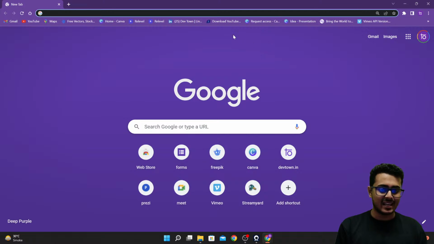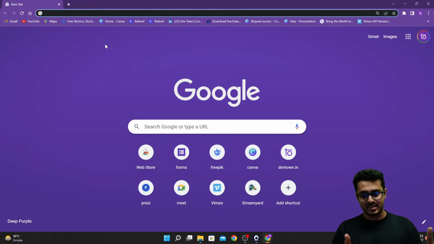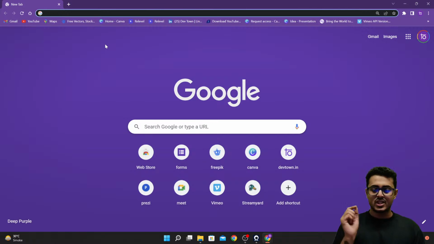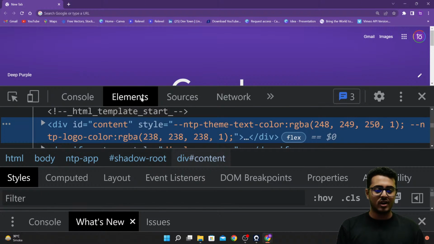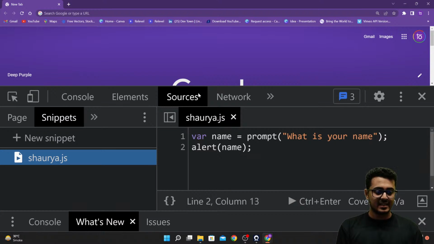Okay, so let's get started. So what I'm going to do is, again, we'll go back to the source. If you guys remember, yesterday we had used snippets. I told you guys about it yesterday. So what we are going to do is right click, open up inspect, just like yesterday. You're having console, elements, sources, network. I want you guys to go to sources, and inside of sources itself, we want to open up a new snippet.